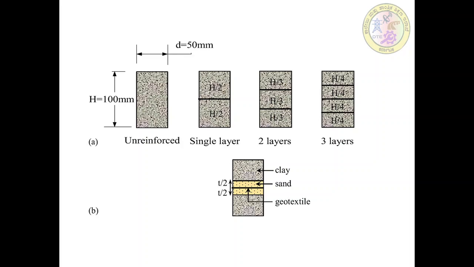So here, in B, purely the concept is the sandwich concept. We have to provide two layers of sand with geotextile in between, then we can provide the clay or soil material. So this concept is called the sandwich technique.